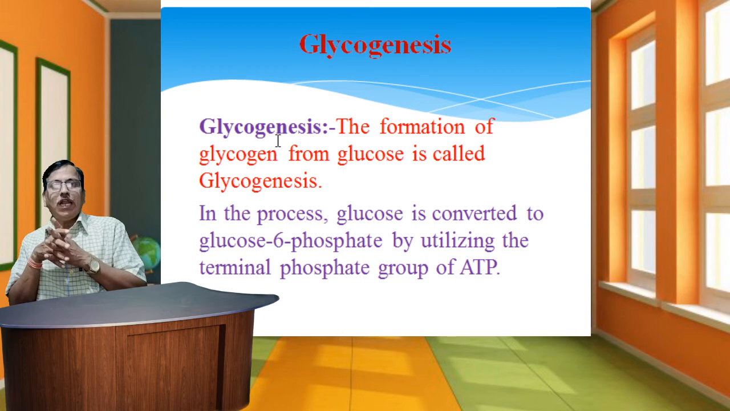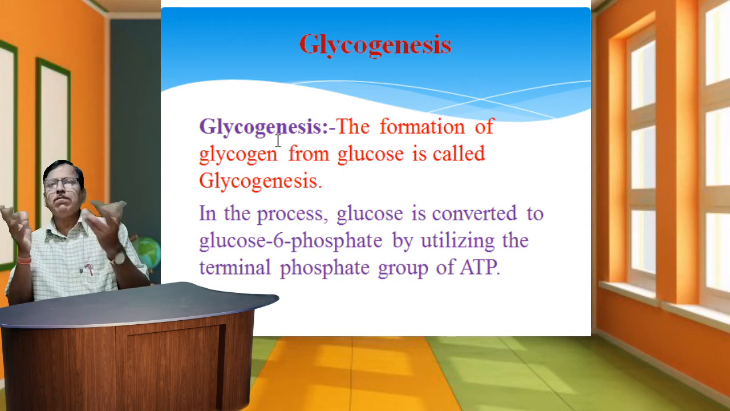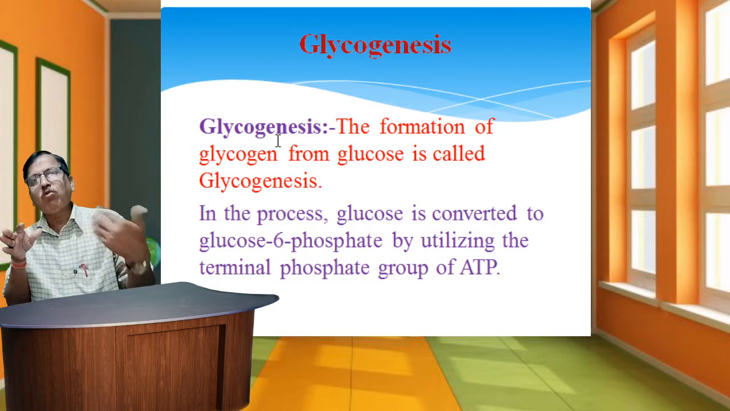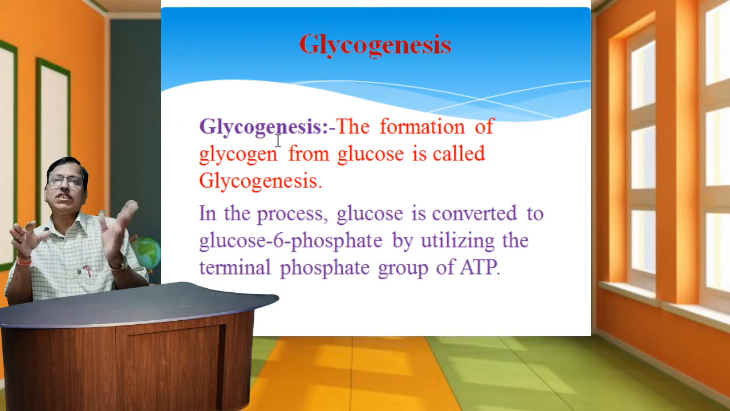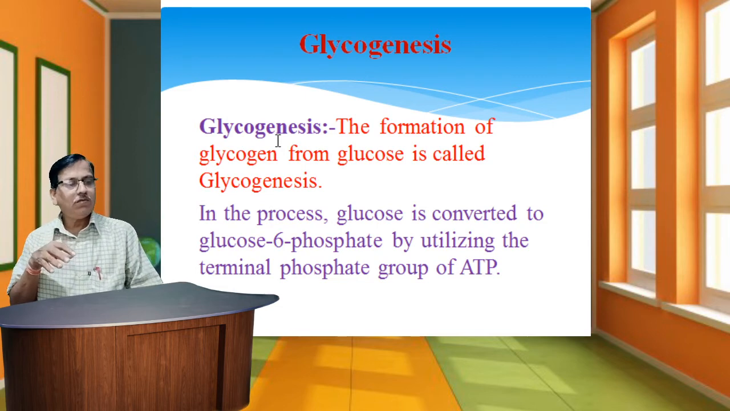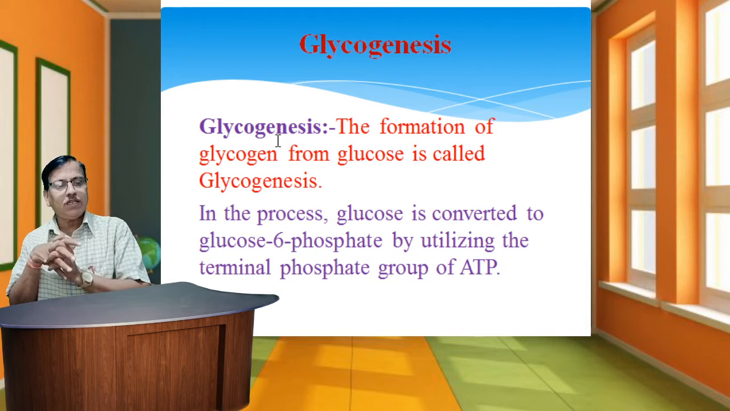Glycogenesis, in simple terms or as a simple definition, is the formation of glycogen from glucose. The formation of glycogen from glucose is called glycogenesis.